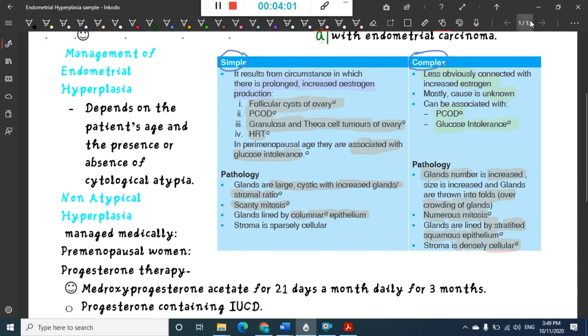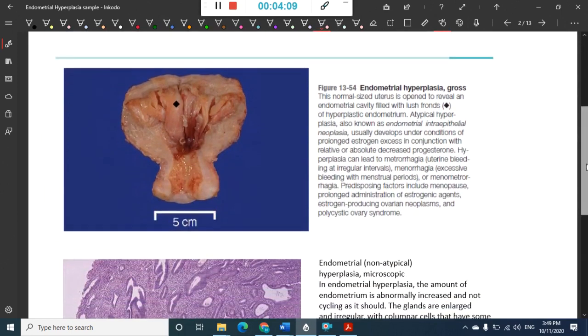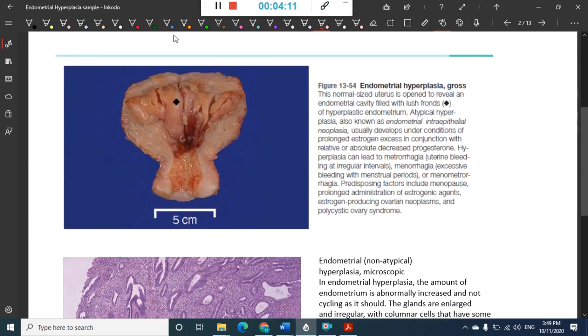I'll show you both the pictures. See, these are the pictures from Robbins. Here you see the endometrial polyp here. Okay, anyways, that is not necessary here. This is the endometrial hyperplasia. See, this is a normal sized uterus with many folds. These are the folds which you are seeing here. These are many folds of hyperplastic epithelium here. So this is the gross picture of endometrial hyperplasia, where you see many folds of hyperplastic endometrium.